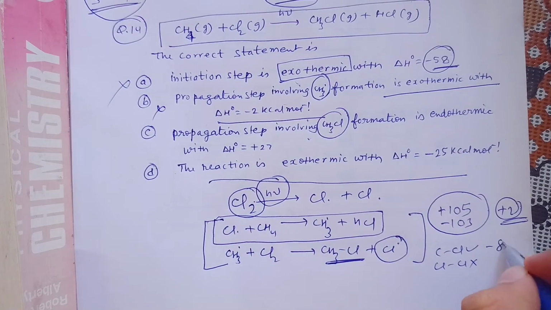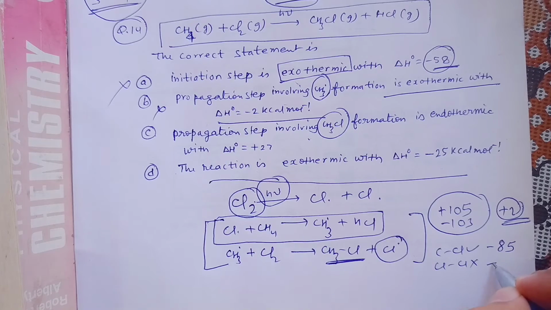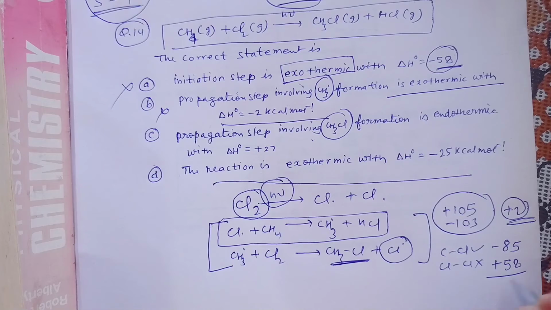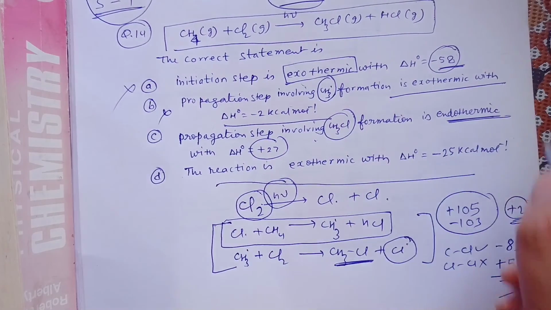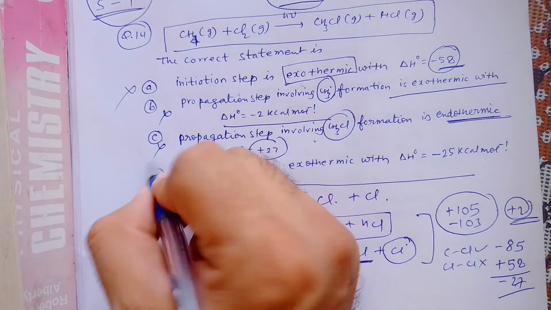So it should be plus 58 minus 85, which comes out to be minus 27, but they have written plus 27. It should be exothermic, they have written endothermic, so this is also wrong.